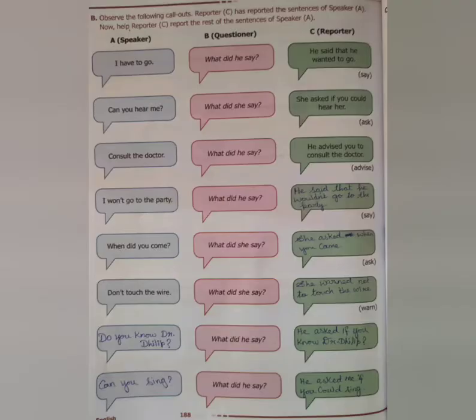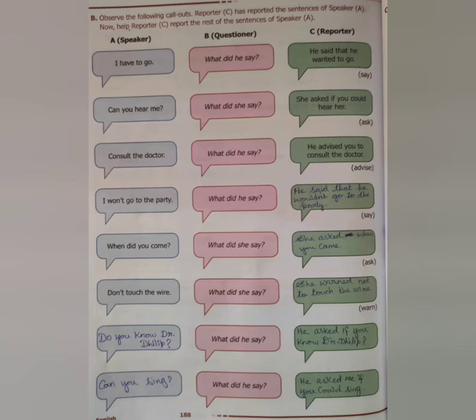Now recall the changes in pronouns, tense, adverbs, and read this exercise which is given in your book, page number 188. So they have given an exercise where a speaker is talking, and we have to report the thing which he said. For example, first one, I have to go.